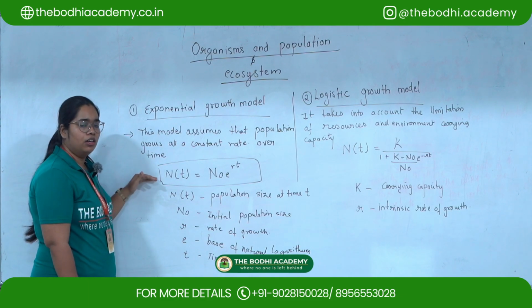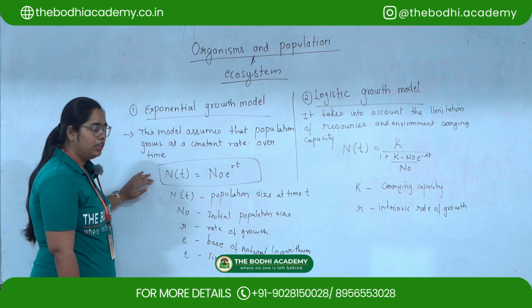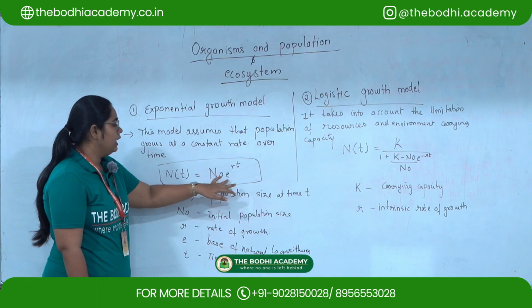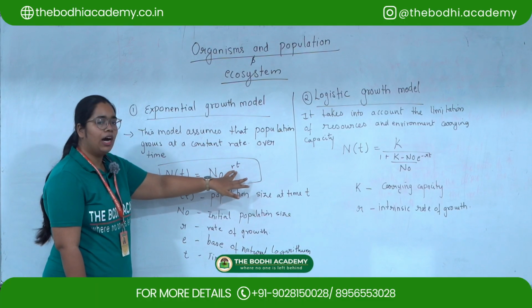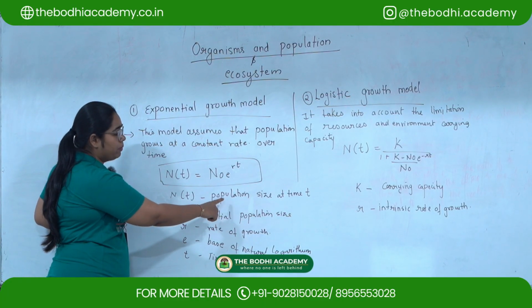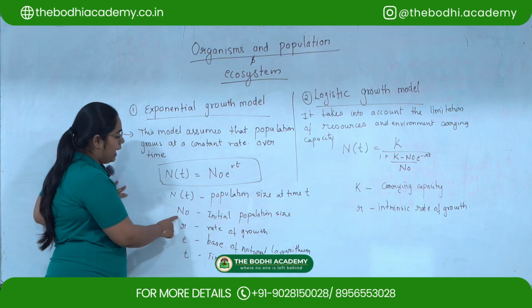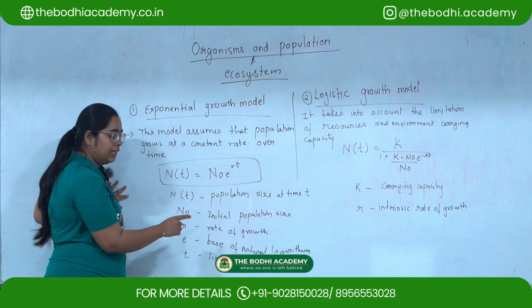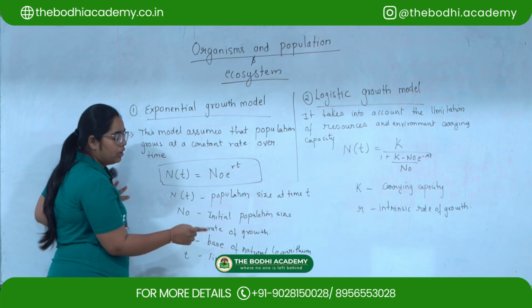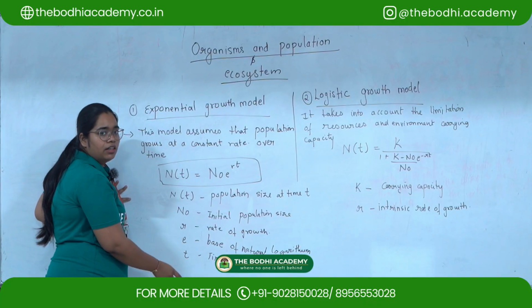The equation is Nt equals N0 e raised to rt, where Nt is the population size at that time, N0 is the initial population size, r is the rate of growth, e is the base of natural logarithm, and t is time.